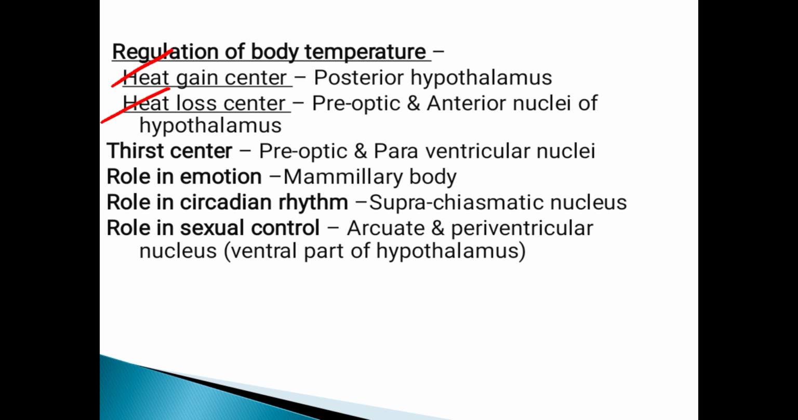Then role in circadian rhythm, which is the suprachiasmatic nucleus. Circadian rhythm means the cycle, the biological clock. The suprachiasmatic nucleus keeps track of time in the body to bring about certain changes in body function according to the variation in time. For example, in the night we sleep 6 to 7 hours, and it keeps that time, and any changes taking place in the body change according to that variation of time. Also there is a role in sexual control, mainly the arcuate and periventricular nuclei.